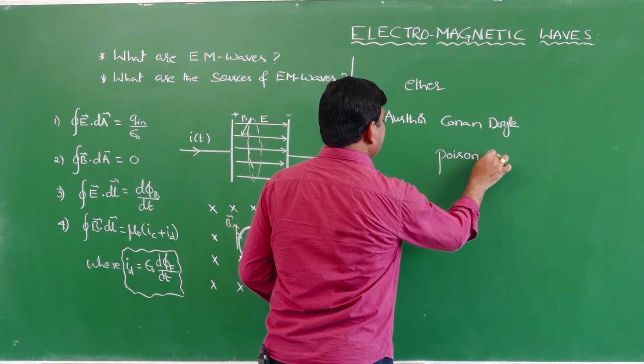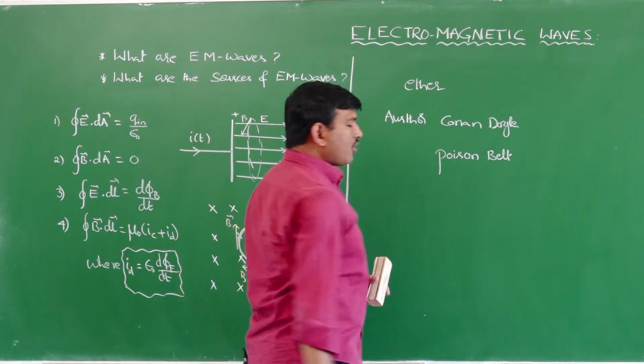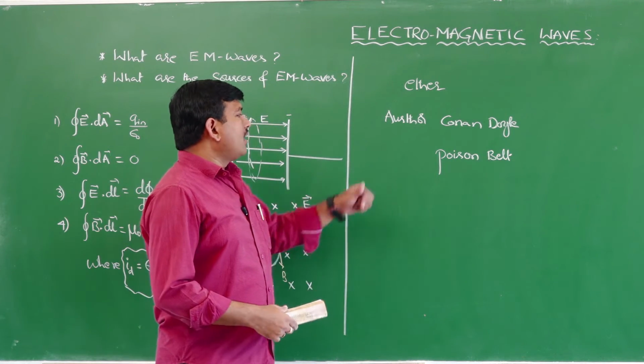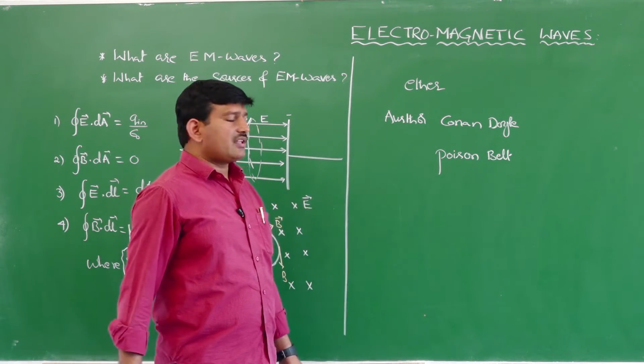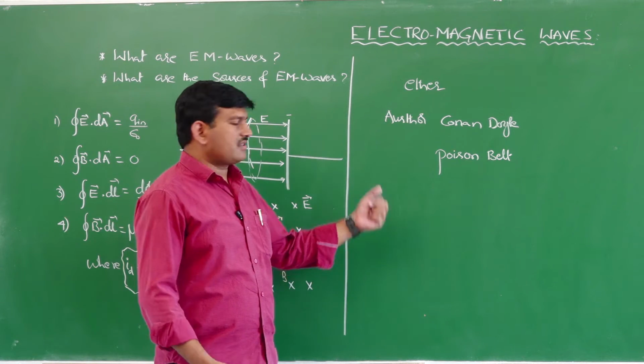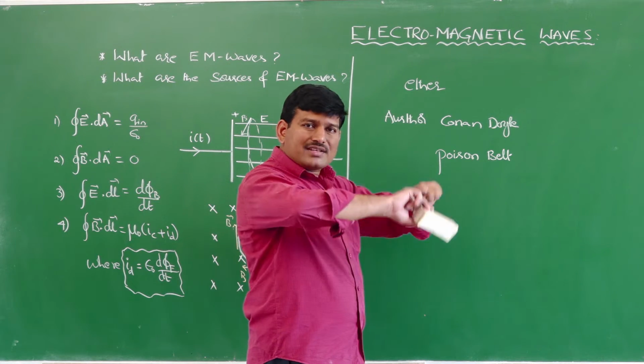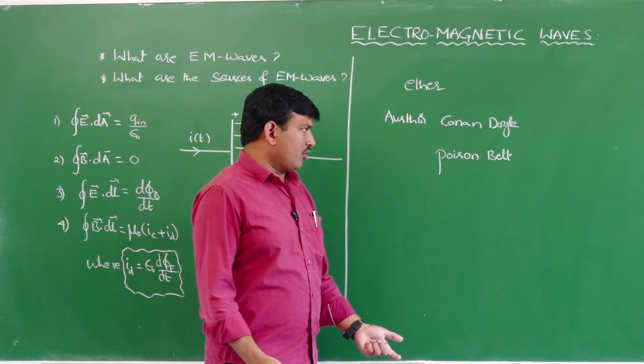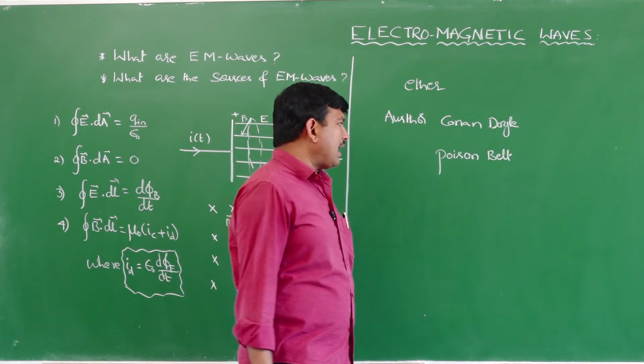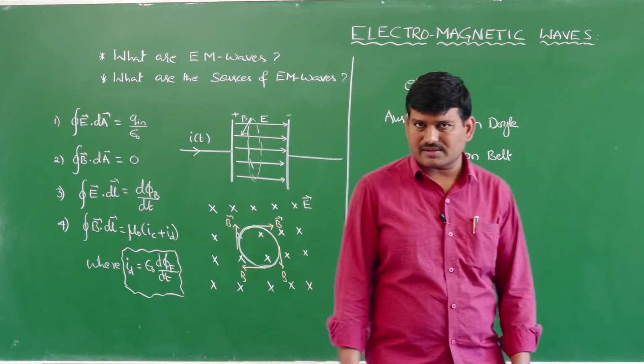According to that Poisson belt also, there is a medium pervading. He has not named that medium ether, but there is a Poisson belt around the world, and through that Poisson belt only the waves are propagating.